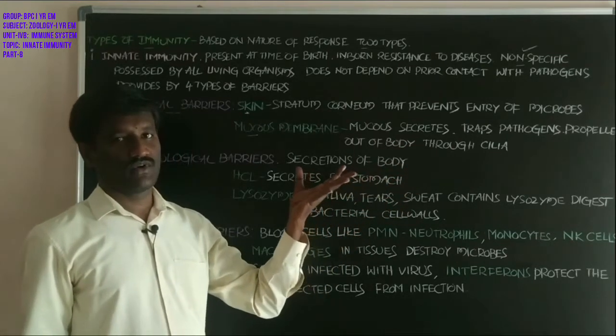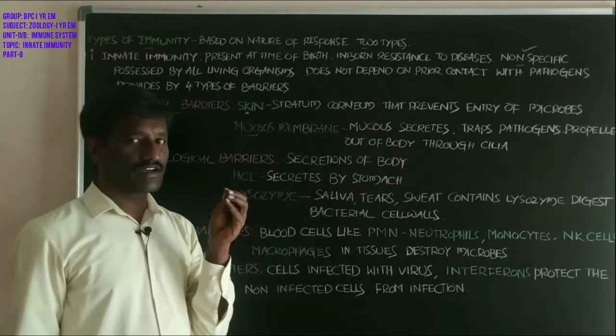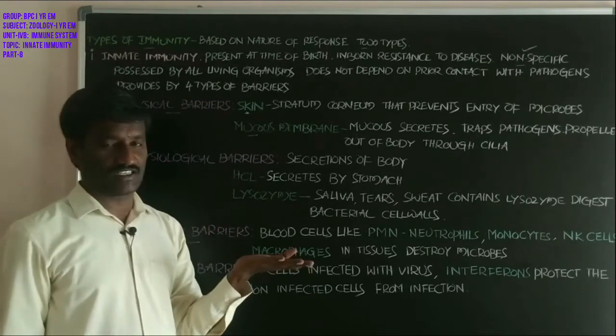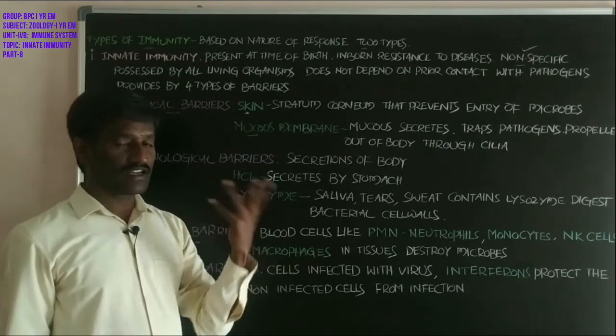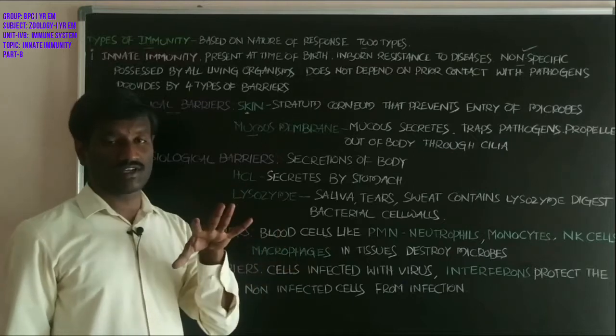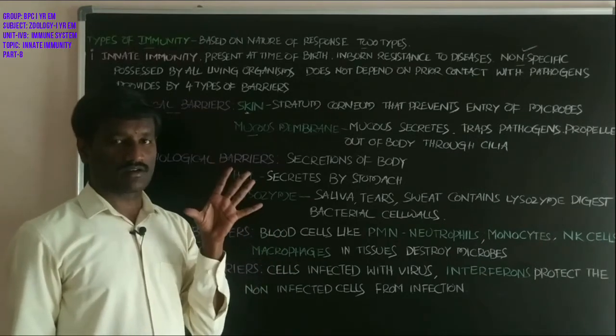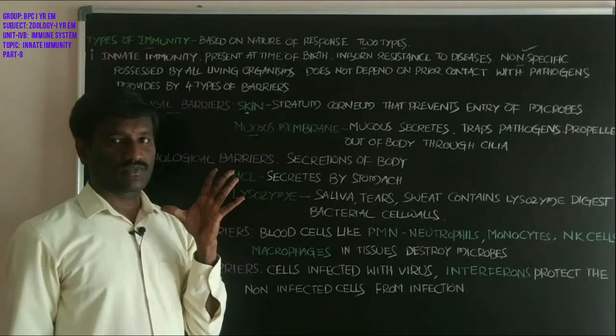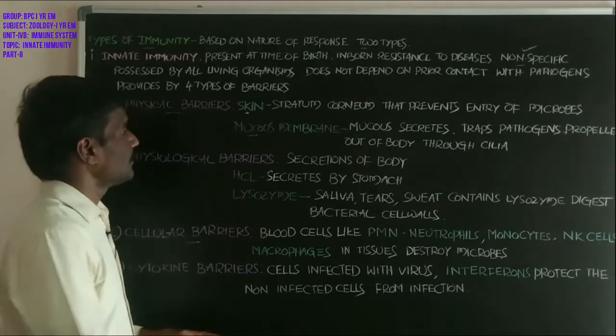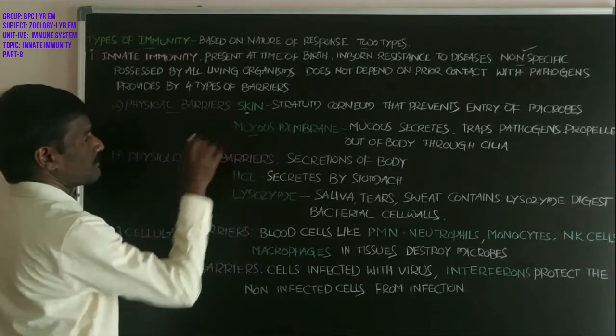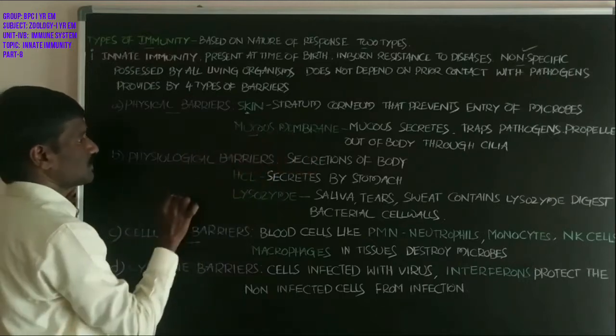Cilia are small hair-like structures present on the inner surface of some regions of the respiratory tract and reproductive tract. Students, this is about the mucous membrane, which secretes mucus.